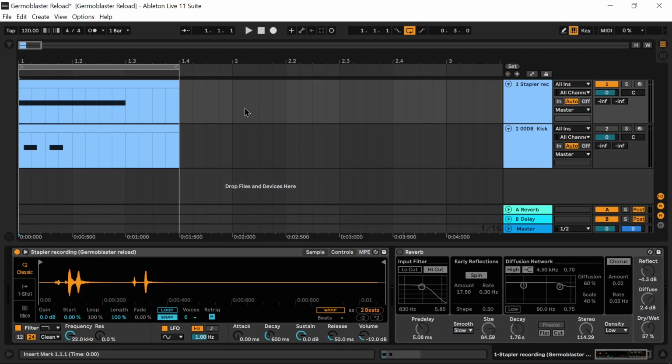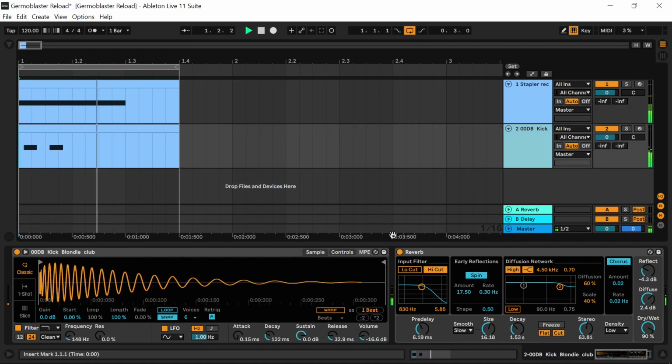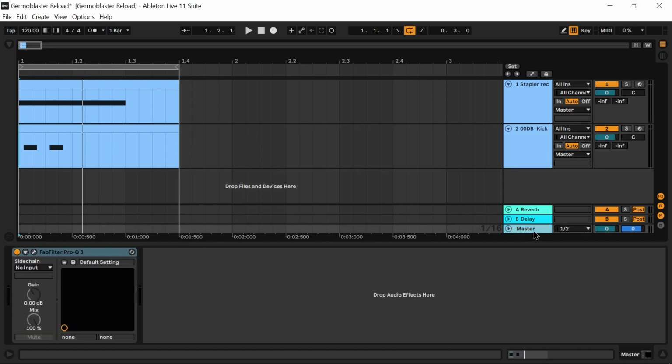For the Germa Blaster reload sound I used a paperclip stapler on channel 1 with reverb in the effects plugins. In channel 2 within Ableton I loaded a kick drum from Ableton Samples into Simpler and also added some reverb for effect settings and some filters for a minimal bass and more room reverb sound of the reload effect.